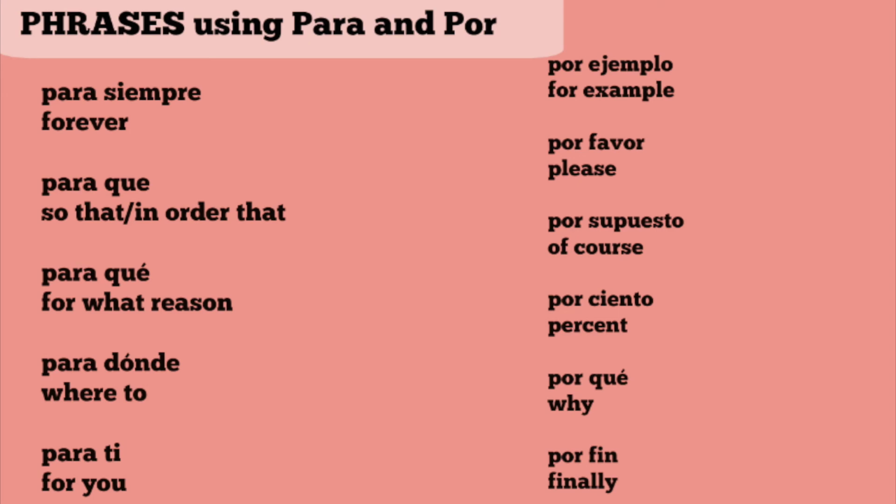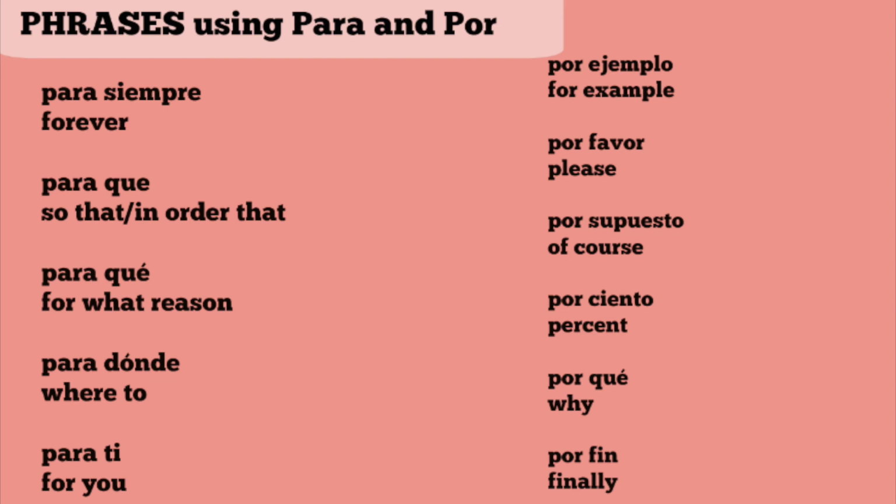Okay, so "para qué?" For what reason? "Para qué?" You ever hear people say para qué instead of saying por qué? Por qué just means why. "Para qué?" For what reason? "Para dónde?" Where to? "¿Para dónde vas?" Where are you going? It makes no sense in English, but para dónde means where to. "Para ti," you already know that's for you. I'm doing this for you. This is for you, right?